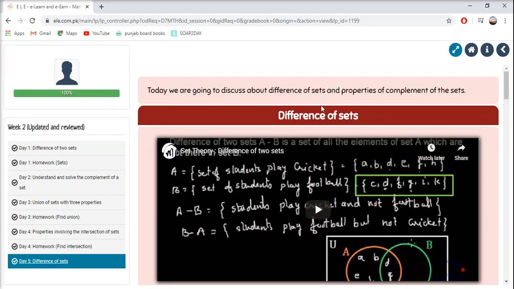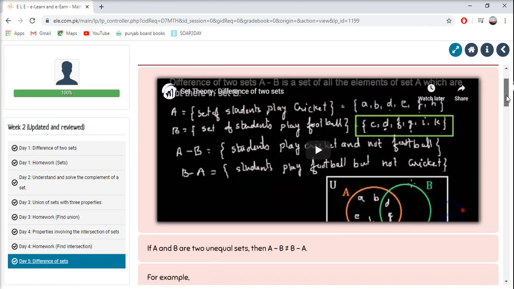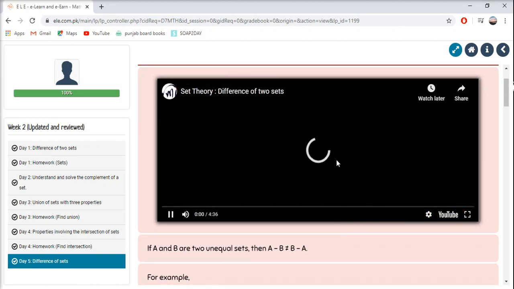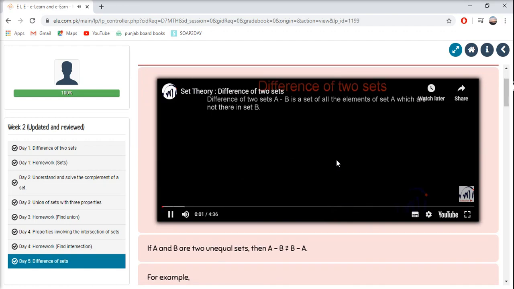Next, let's start with mathematics. Week 2, Day 5. Difference of sets. Today we are going to discuss difference of sets and properties of the complement of sets. So we are looking at two things of complement sets: their differences and their properties. First of all, let's start watching this video and understand the difference of 2 sets.